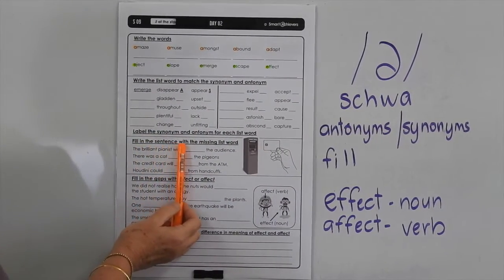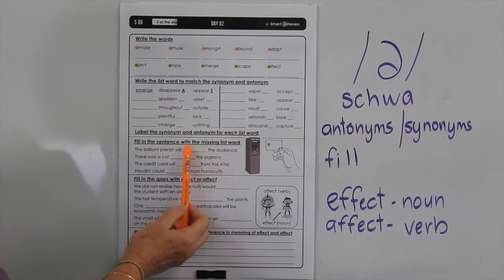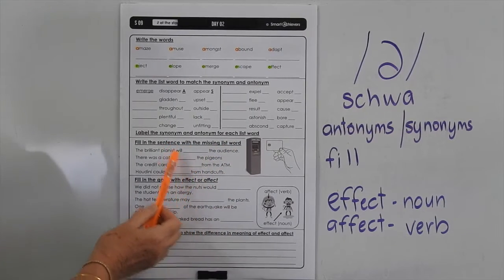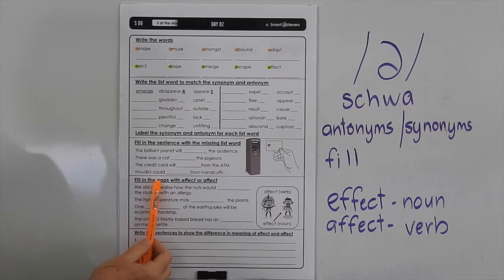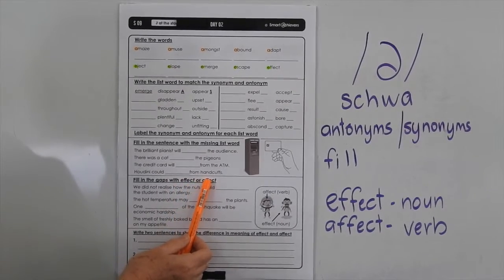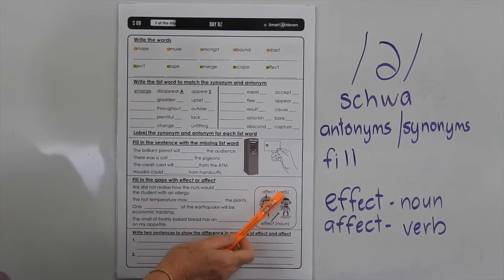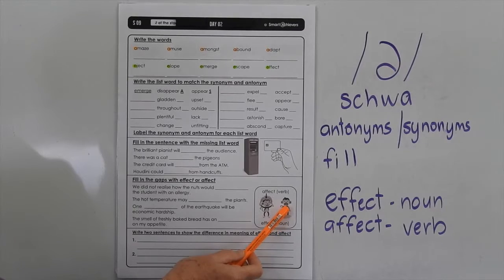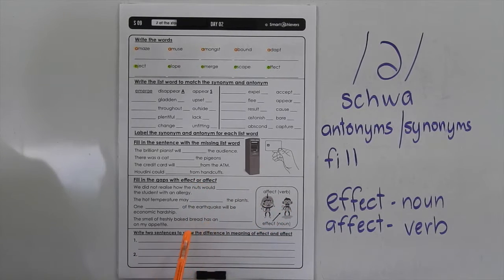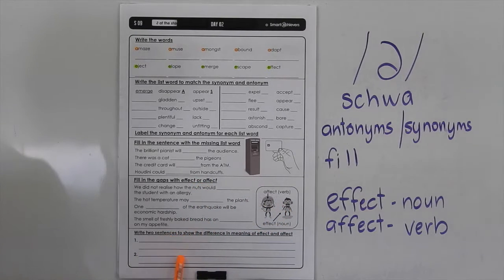Now fill in the sentences with the missing list words, so have a little think about them, they're quite easy to do. Fill in the gaps with effect or affect. Now, affect is the verb and effect is the noun. So that may help you do that. And then we want you to write two sentences, one with effect in it and the other one with affect in it.